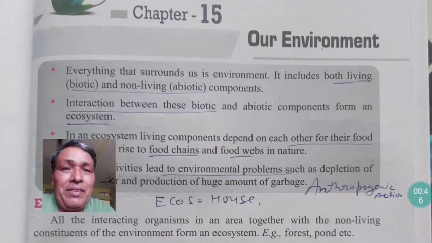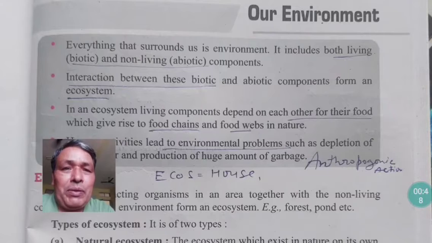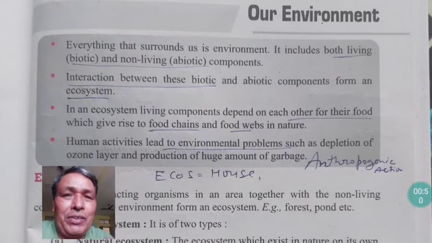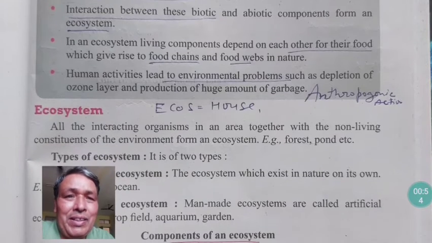In this chapter, we will study ecology. What is ecology? Actually, eco means house. House means surroundings, where living beings live. So, eco means house system. Various types of house systems are there for living beings.